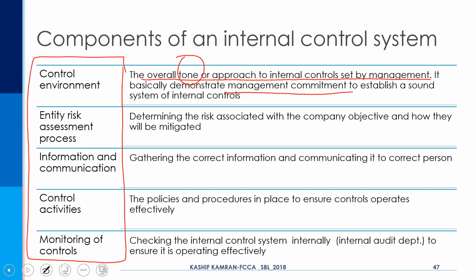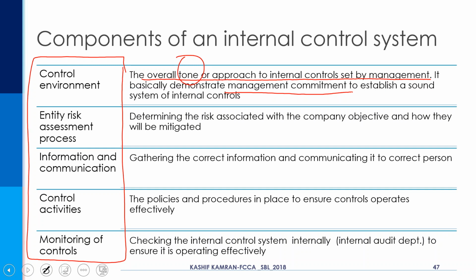Secondly, the entity risk assessment process, determining the risk associated with the company's objectives and how they will be mitigated. You just need to know that in the entity risk assessment process, you need to identify the risk, assess the risk, and mitigate the risk. The internal control system is also a risk mitigation strategy.